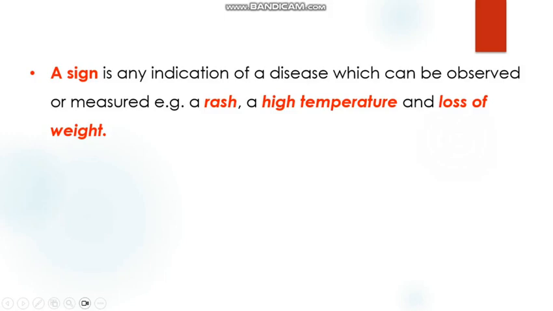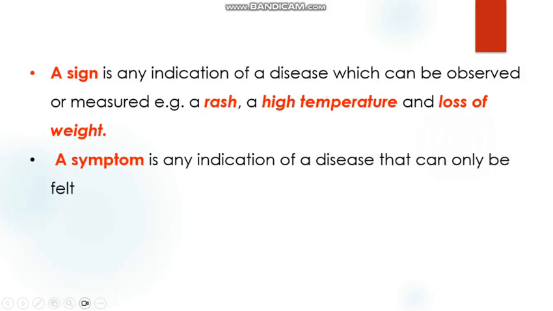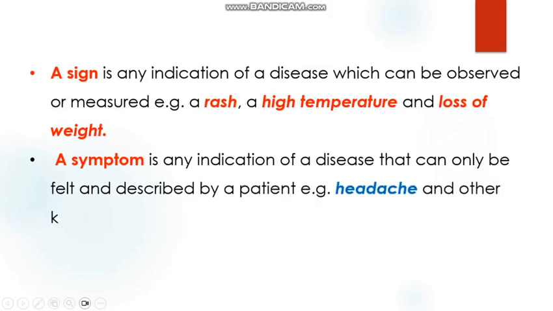Now, what about a symptom? A symptom is any indication of a disease that can only be felt and described by a patient. For example, headache and other kinds of pain, nausea, and dizziness.